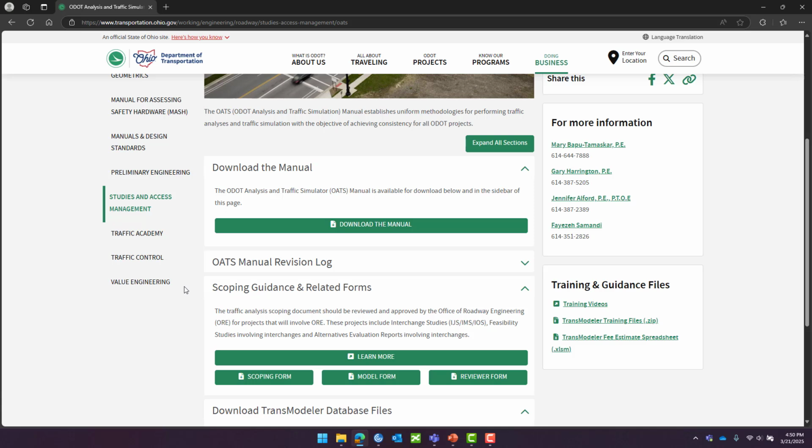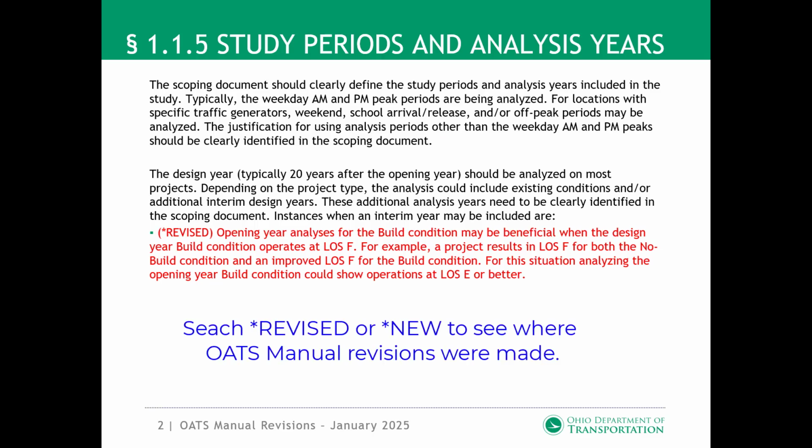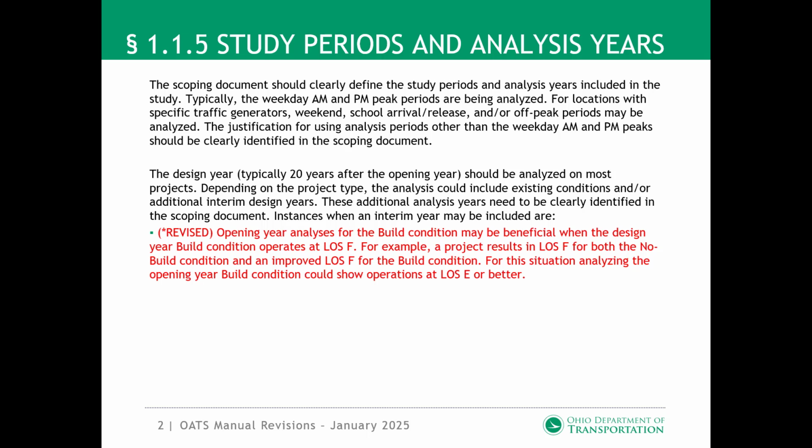Let me go back to the OATS manual revisions. Section 1.15, Study Periods and Analysis Years. This section describes the study periods and analysis years of the study. The design year is typically 20 years after opening year. However, there are instances when an interim year may be included. Prior versions of the OATS manual included several instances.